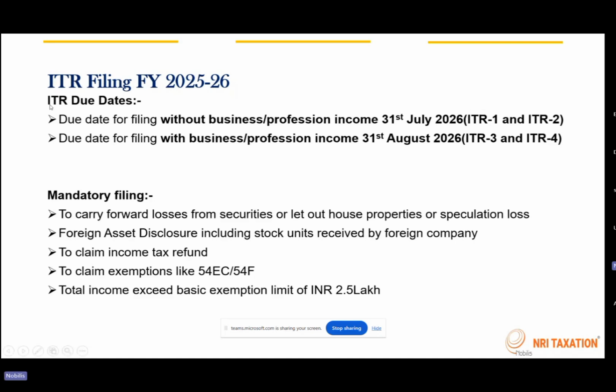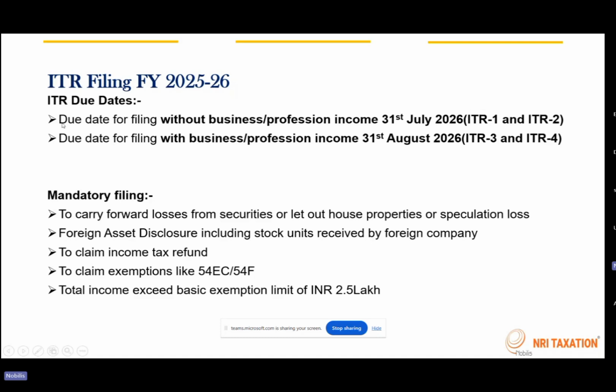Now we'll look into the ITR due dates. This year there is a change. Usually, the due date was 31st of July for each financial year. This year, for a person who has business or profession income, the due date applicable will be 31st of August.